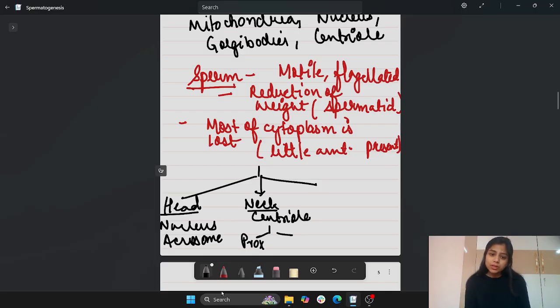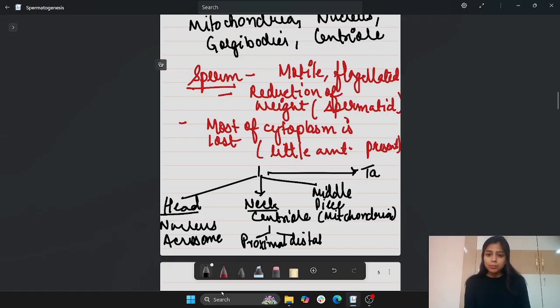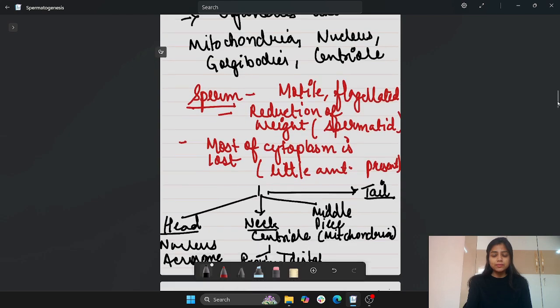We have proximal and distal. Then we have the middle piece. The middle piece has mitochondria that provide energy for the movement of the sperm. And then we have the tail part. Fine. So I hope I'm clear till now. It's relatively easy. Let's move ahead.